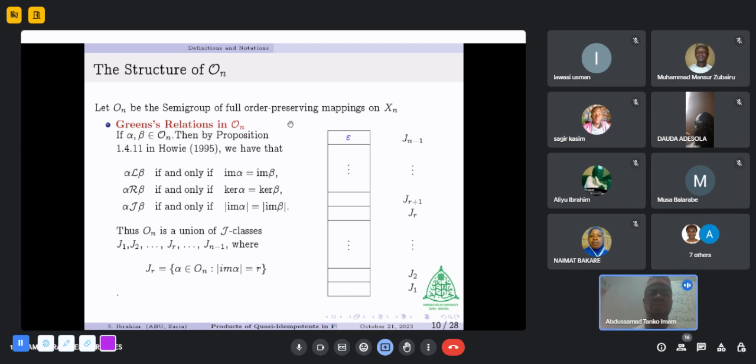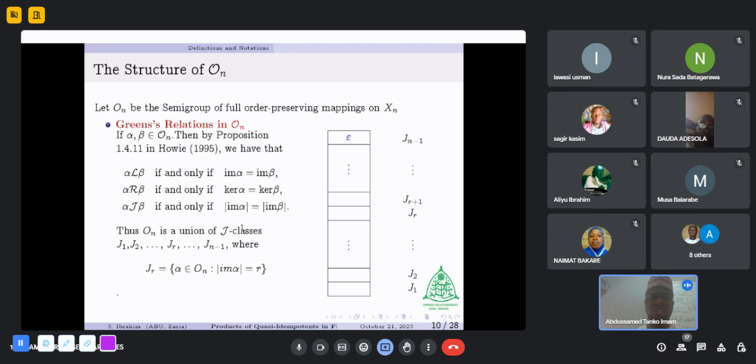Let O_n be the semigroup of full order-preserving transformations on X_n. Given a semigroup, the first thing that comes to mind is how to characterize the Green's relations, because the Green's relations partition the semigroup into different layers. If alpha and beta belong to O_n, then by Proposition 1.4.11 in Howie 1995, alpha is R-related to beta if and only if im alpha equals im beta, alpha is L-related to beta if and only if the kernel of alpha equals the kernel of beta, and alpha is J-related to beta if and only if the height of the image of alpha equals the height of the image of beta.